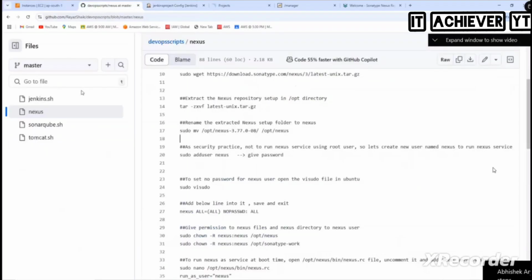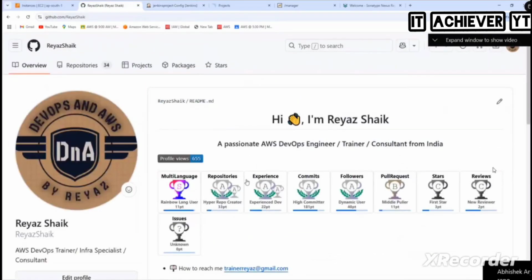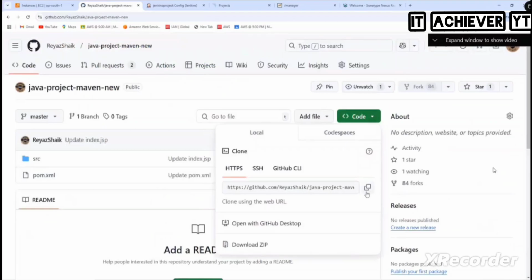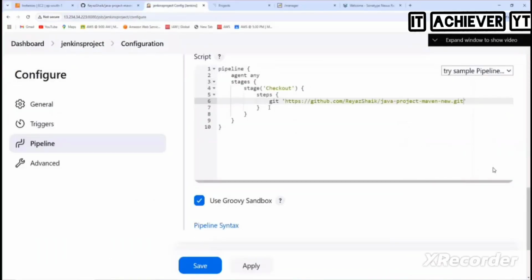Which URL? Our what is that? Project URL, right? This one, right? Copy this. Let's go here and then paste it. Okay, this step is done. What is the next thing? Next stage. What stage?